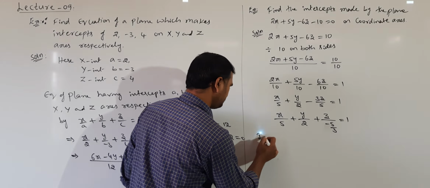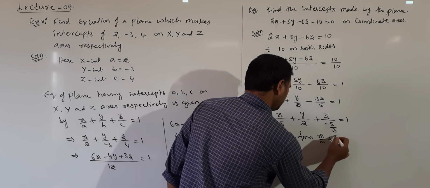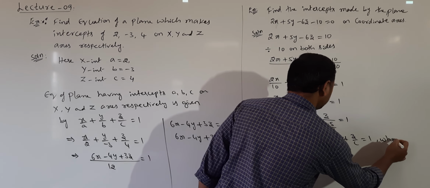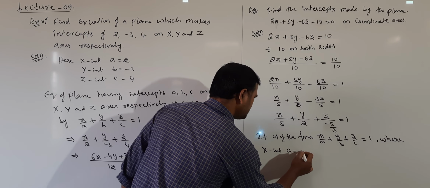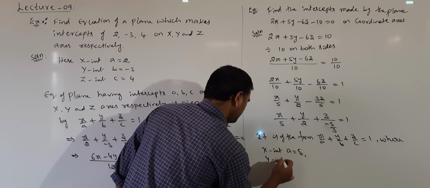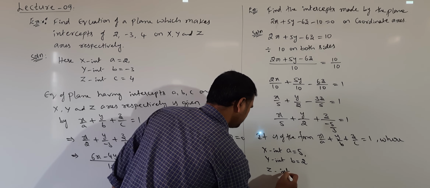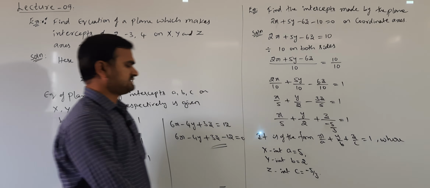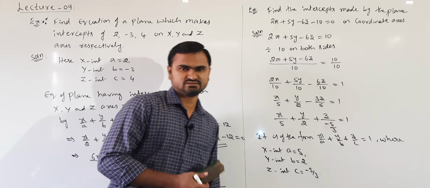So it is of the form x by a plus y by b plus z by c is equal to 1, where the x intercept a is 5, the y intercept b is 2, and the z intercept c is minus 5 by 3. So in this way we can find the intercepts made by the plane on coordinate axis. Understand?